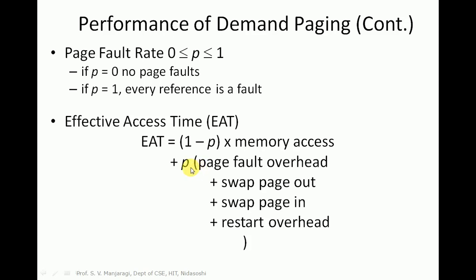Whenever a page fault occurs, we need to bring that particular page from the disk to the main memory, and there will be some overhead we need to take care of, that is called page fault time. It is basically page fault overhead plus swap page out plus swap page in plus restart overhead. That extra time should be considered whenever the page fault occurs.